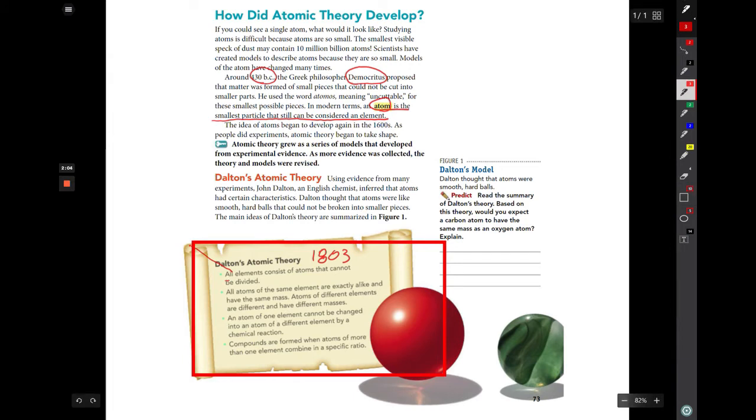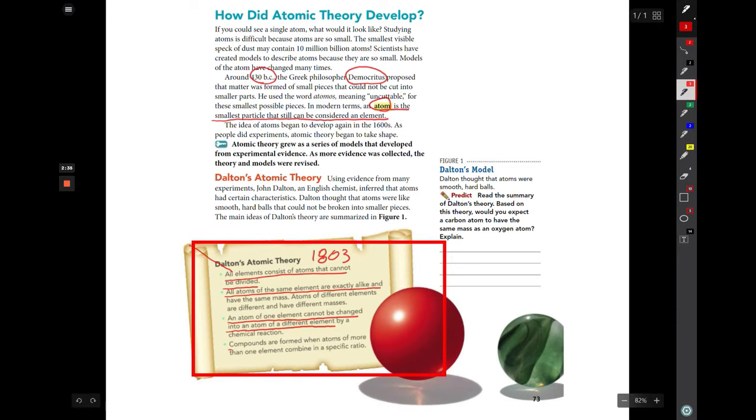All elements consist of atoms that cannot be divided. All atoms of the same element are exactly alike. They have the same mass. Atoms that are different elements have different masses. An atom of one element cannot be changed into an atom of a different element. So you can't use a chemical reaction to turn gold into lead or silver into gold.